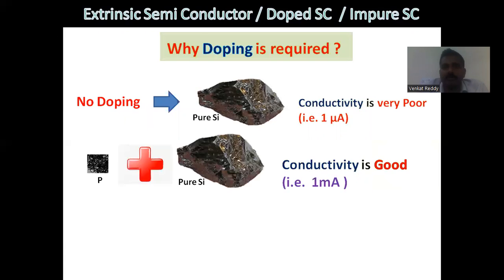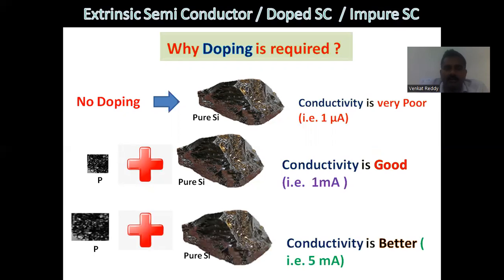If there is no doping, if it is pure silicon, the conduction is very, very small, 1 microampere. When a very small amount of phosphorus is added to the pure silicon, its conductivity is improved. When the impurity amount is increased, if you add more impurities to the pure silicon, then you will get better conductivity from the semiconductor material.